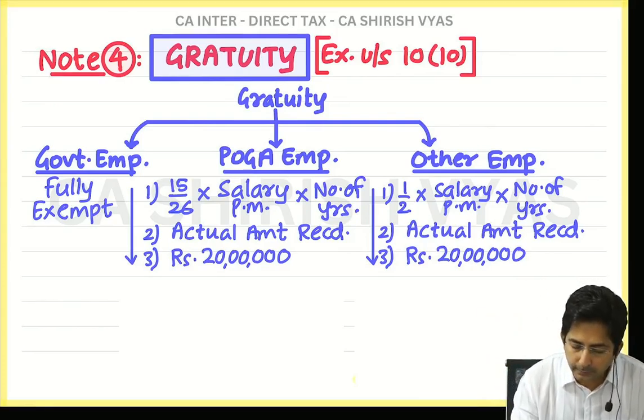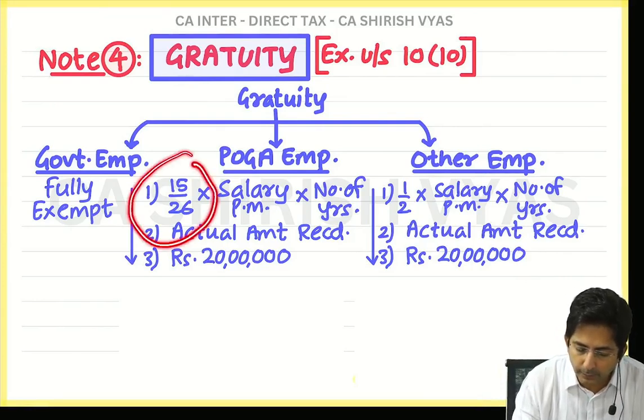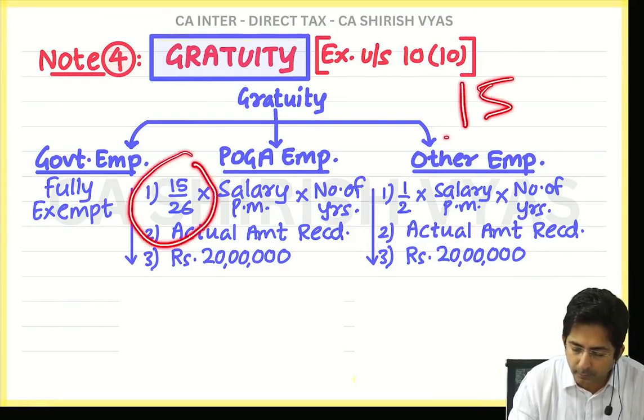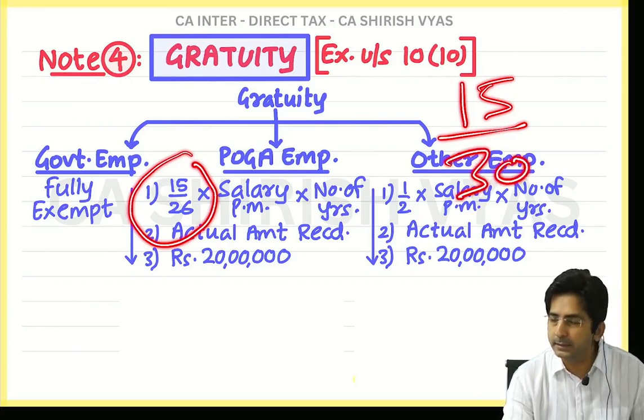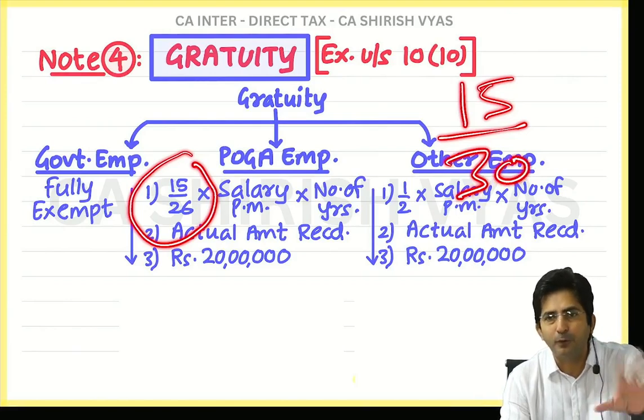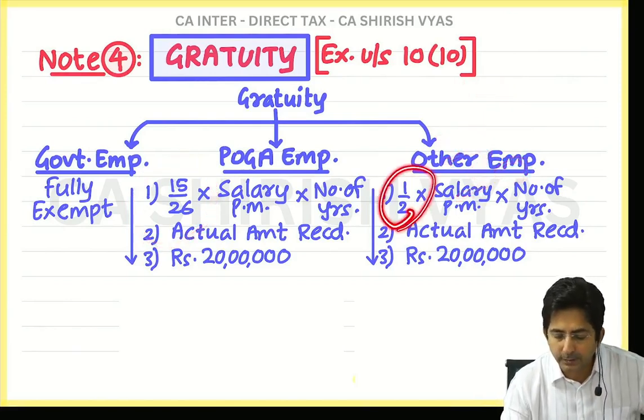So just think, if instead of 15 upon 26, I would have done 15 upon 30, then 15 upon 30 is divisible. It will become half only. So that's why your half is there.